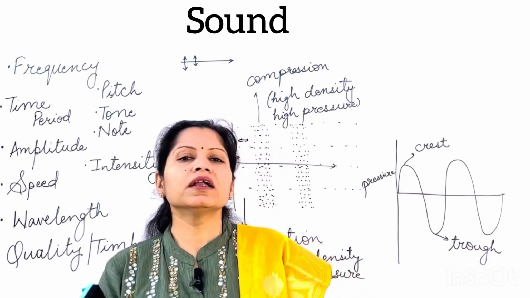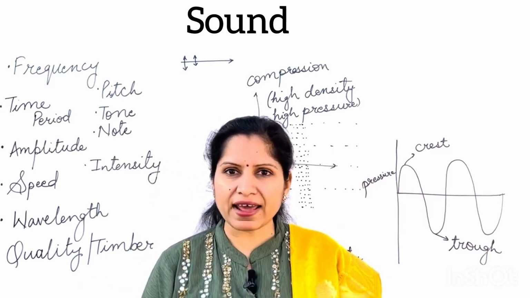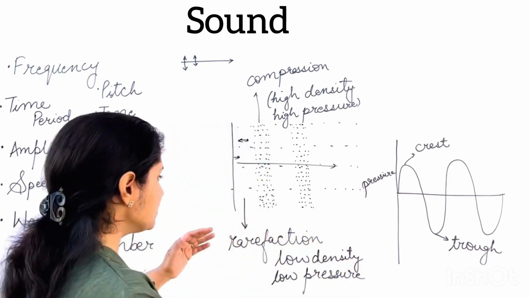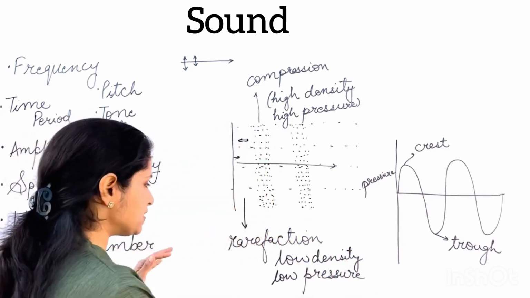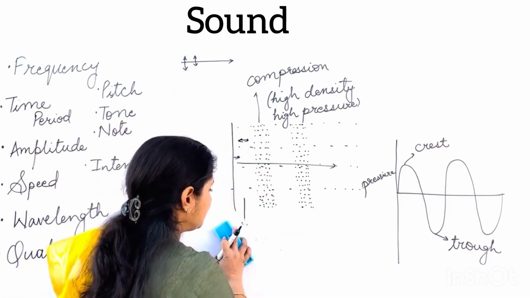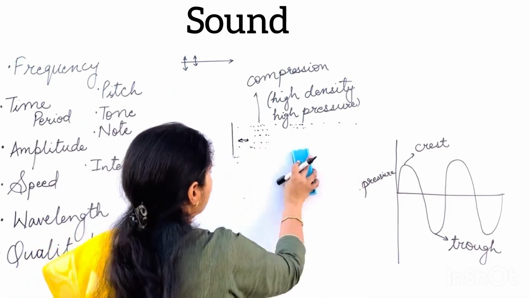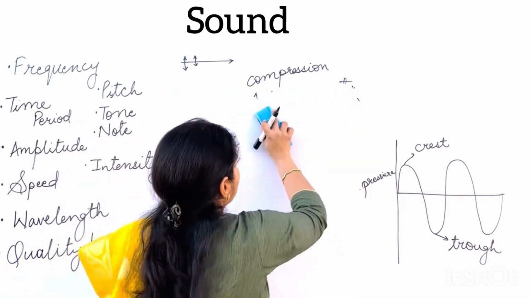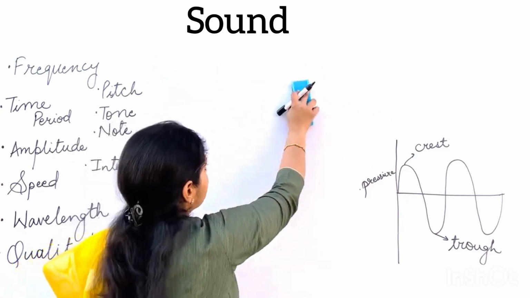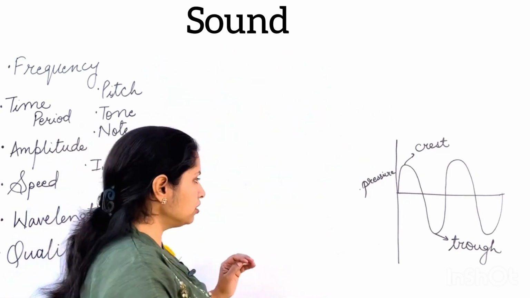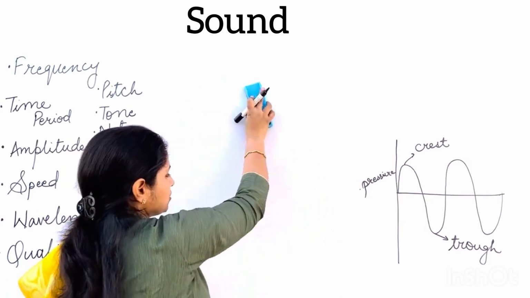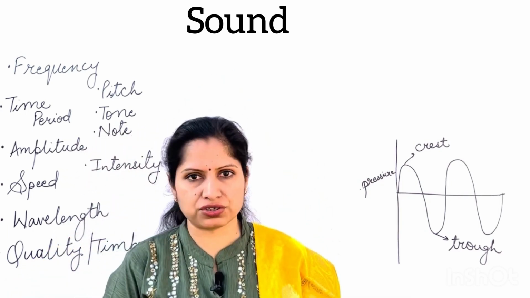Remember that. Okay, now we will see about some of the characteristics, features of sound waves. So I'm just going to erase this off. I hope this is clear, but we'll let our diagram be there only, the graph that we have plotted. One thing that's very important we have seen is the area of compression is the area of high pressure, and the area of rarefaction is the area of low pressure.